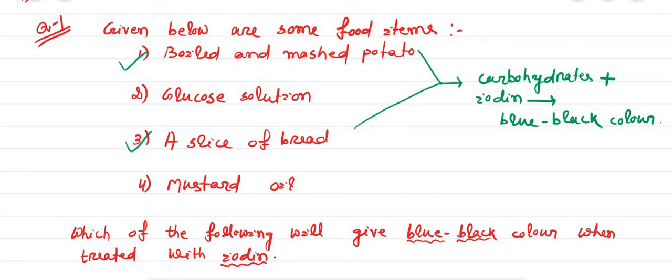Let's see the glucose solution and the mustard oil. Mustard oil is fat, and glucose is a monomer of carbohydrate, so they never give blue-black color when they come in contact with iodine.